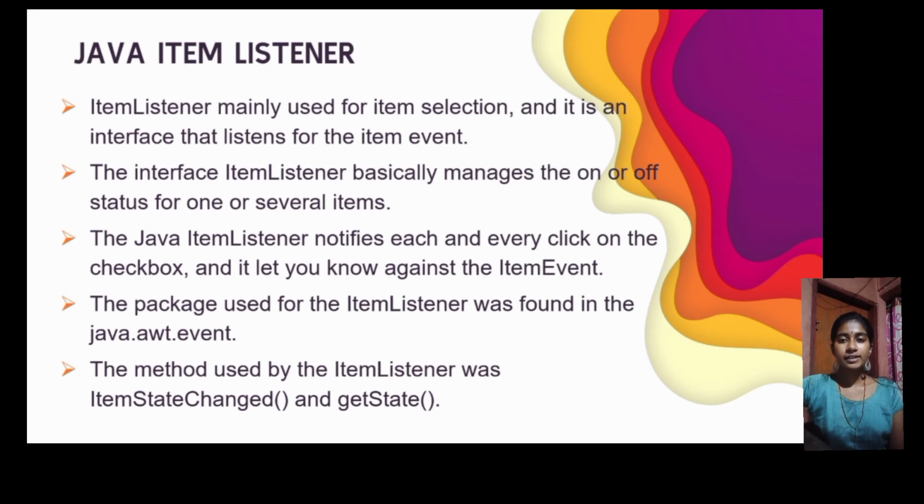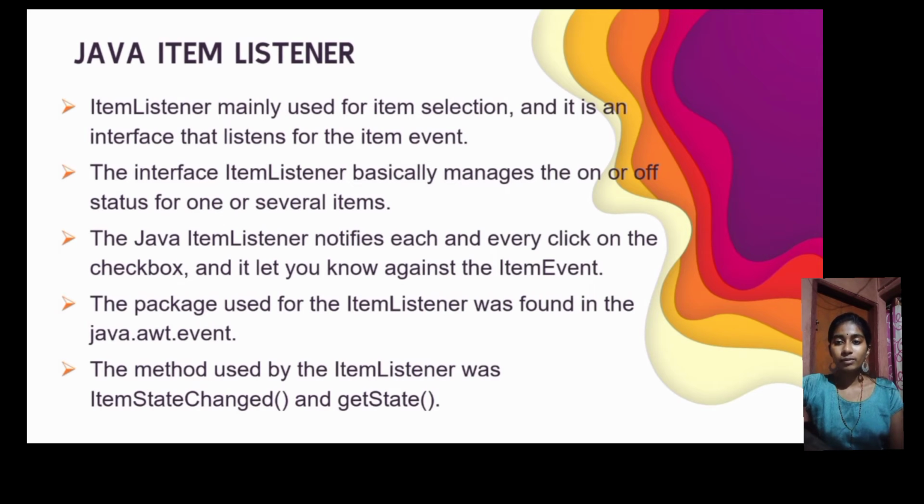Next, Java ItemListener. Java ItemListener is mainly used for item selection, and it is an interface that listens for the item event. The interface ItemListener basically manages the on or off status of one or several items.